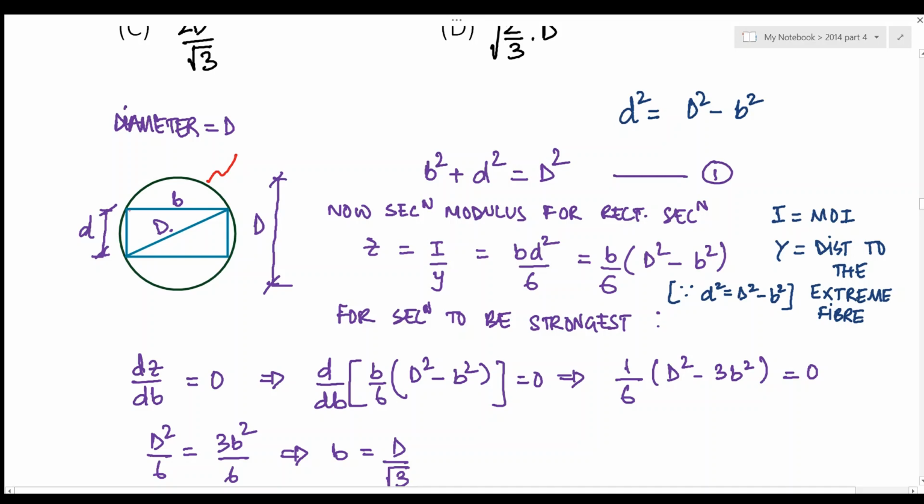And this is the rectangle with dimensions B and D, capital D being the diameter of the circular portion of wood and the diagonal of the rectangle as well. So according to the properties of a rectangle, B square plus D square is equal to capital D square. This is equation 1.